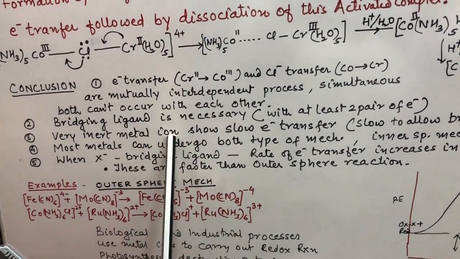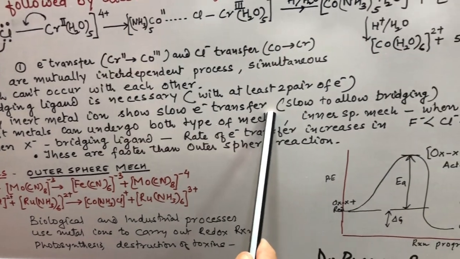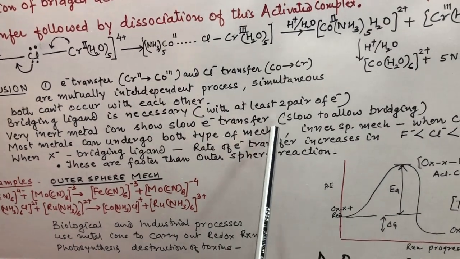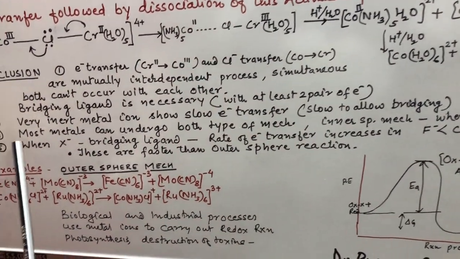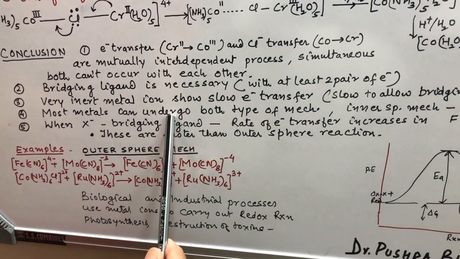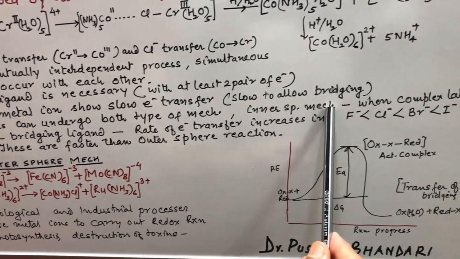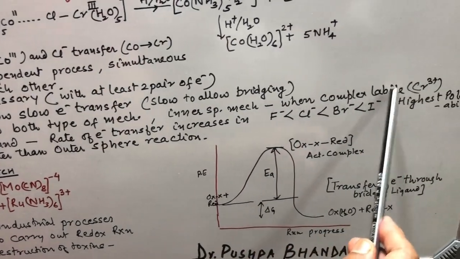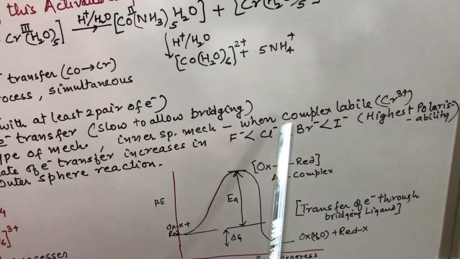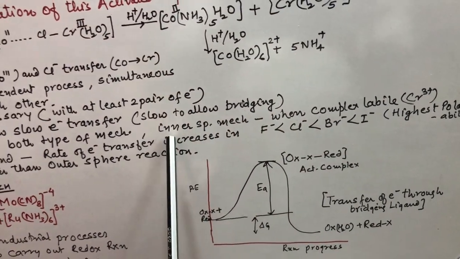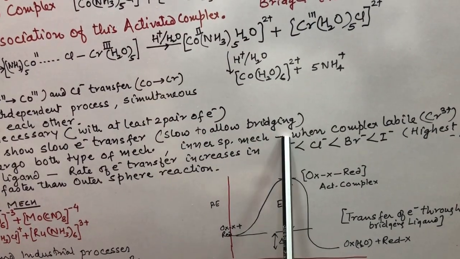Very inert metal ions show slow electron transfer reactions because they are very slow to allow bridging, and most metals can undergo both types of mechanism, while the inner sphere mechanism is preferred when the complex is labile, which means if one of the complexes is quite labile, then they prefer to undergo the inner sphere mechanism.